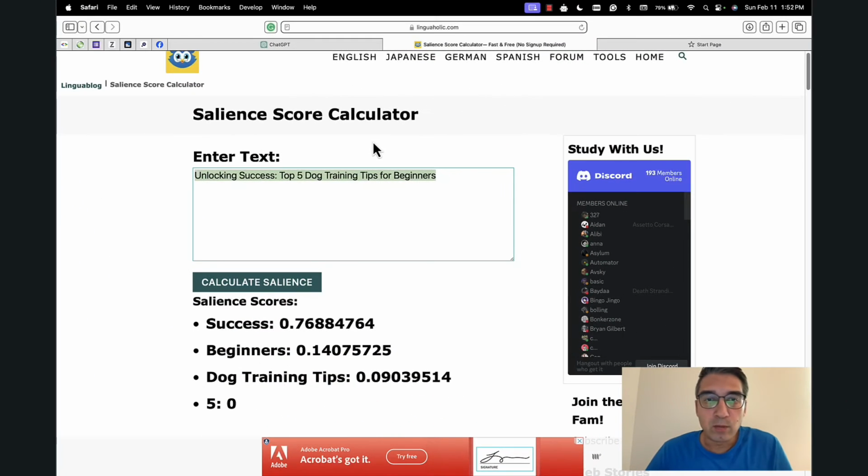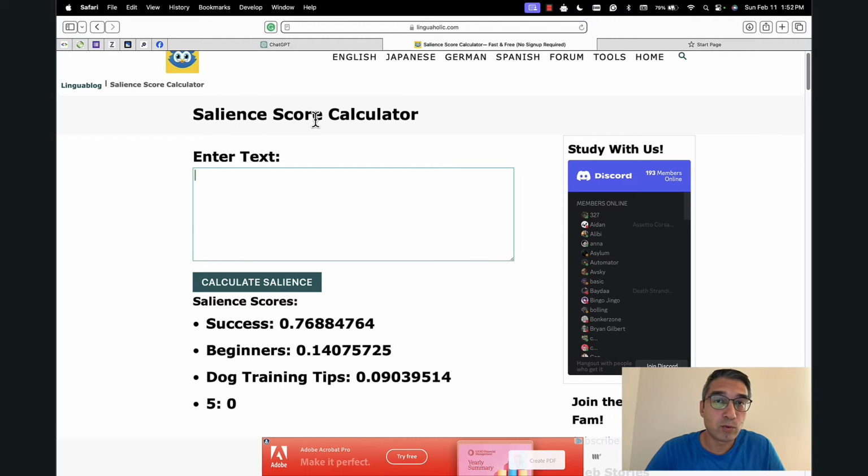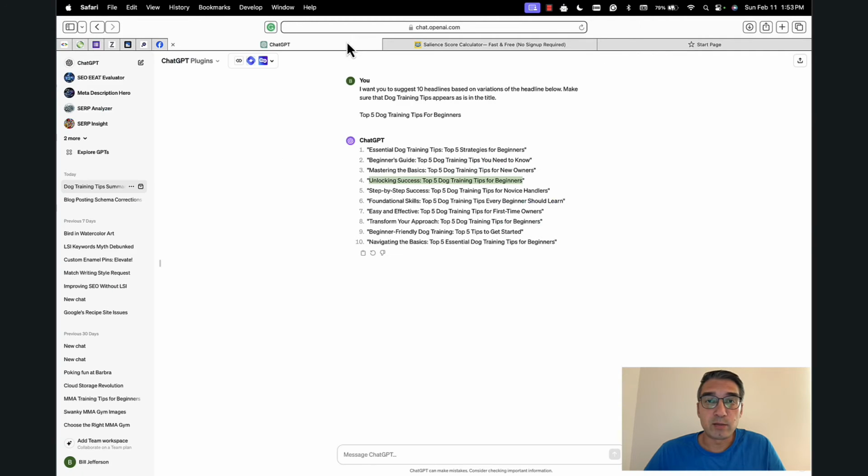Let's jump in. Okay, so what we're going to do here is we will use what's called a salience calculator. And what this does is it calculates the salience score of whatever text you put in. And so ideally, we want to have a salience score that's nearest to 1. The scoring scale is from 0 to 1, so 0 is the lowest, 1 is the highest. Anything in between, the closer to 1 is the best score that we can go for.